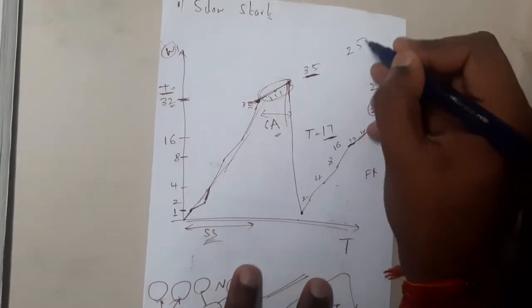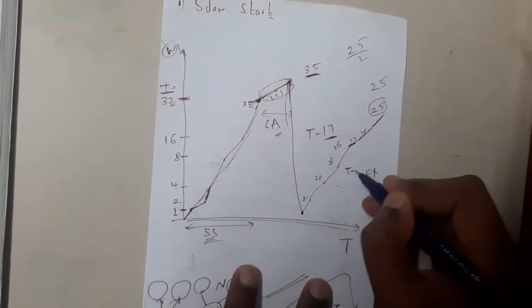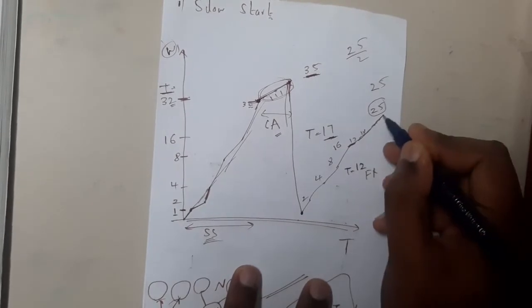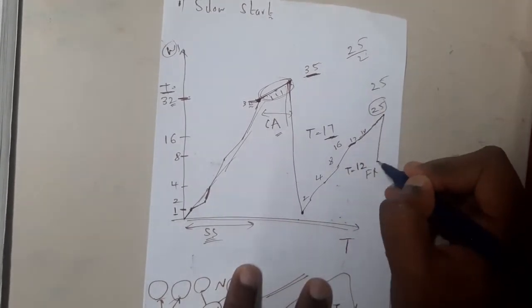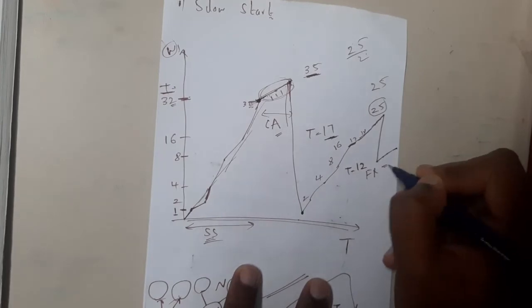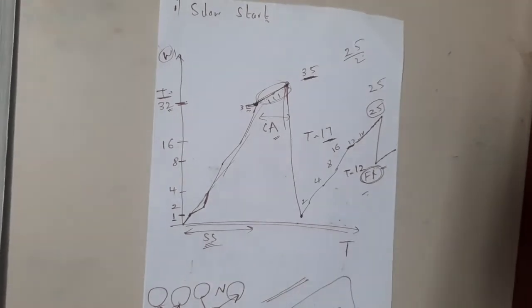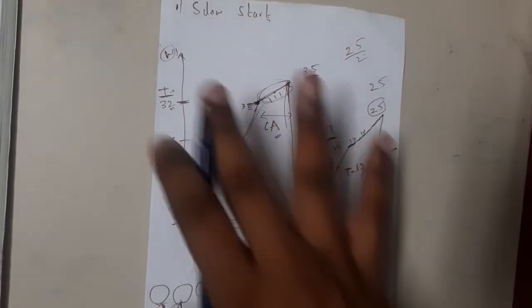So you will do 25 by 2. That is our threshold. Assume it as 12. So now instead of going to 0 or 1, I will go to 12 only, and I will increase 1 by 1 from here. So this concept is nothing but fast recovery. Got it? Okay. So now you are getting some idea, right?